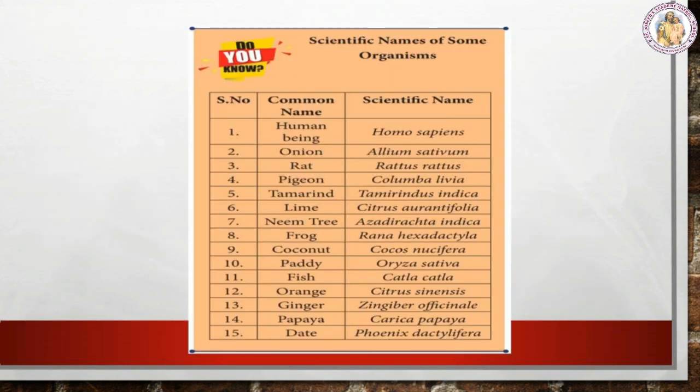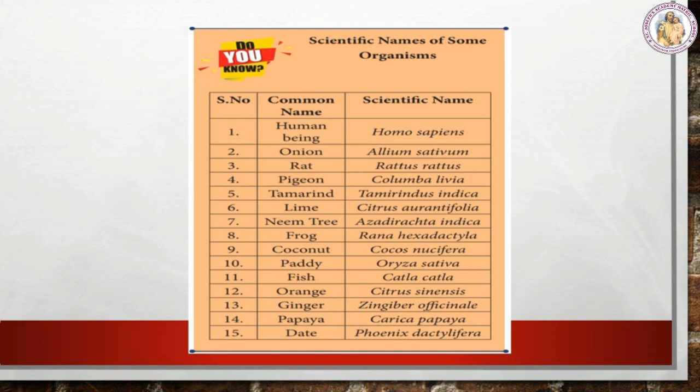Let's see the scientific names of some organisms. First one, human being. The scientific name of human being is Homo sapiens. The scientific name of onion is Allium cepa. Next, the scientific name of rat is Rattus rattus. The scientific name of pigeon is Columba livia. The scientific name of tamarind is Tamarindus indica. The scientific name of lime is Citrus aurantifolia.